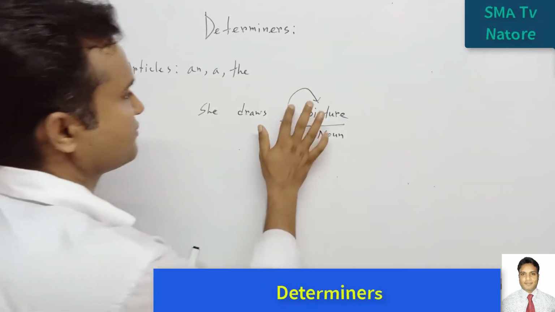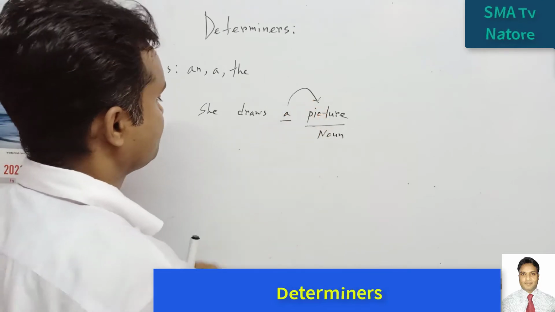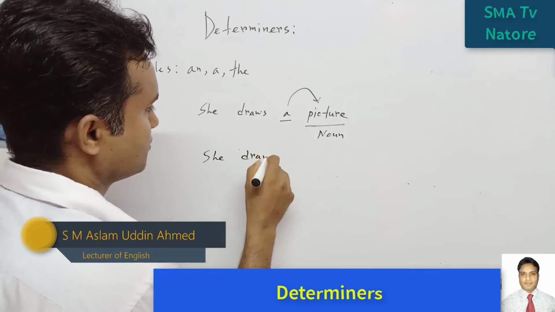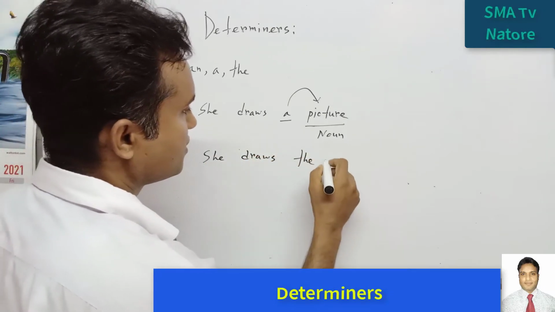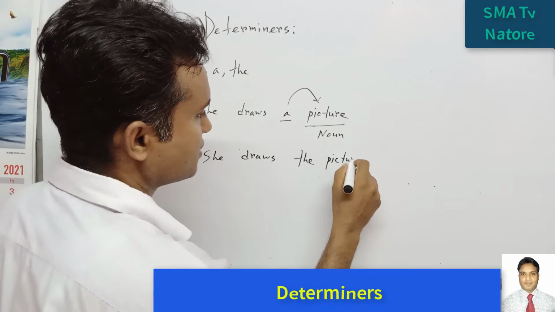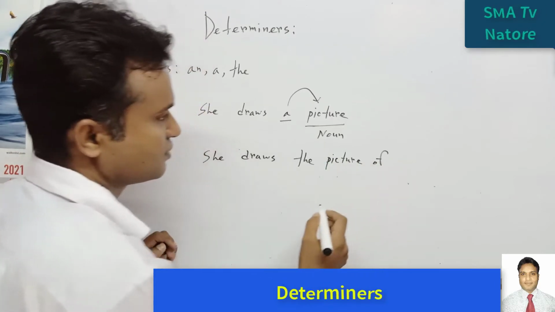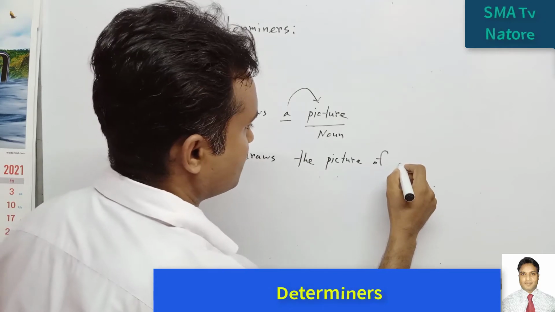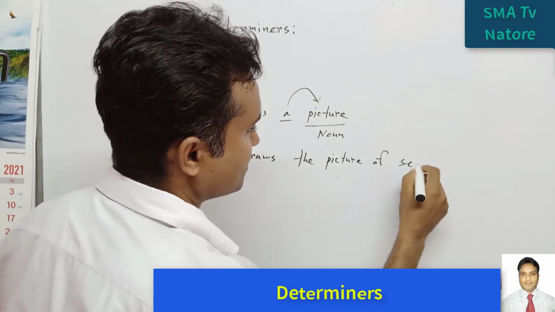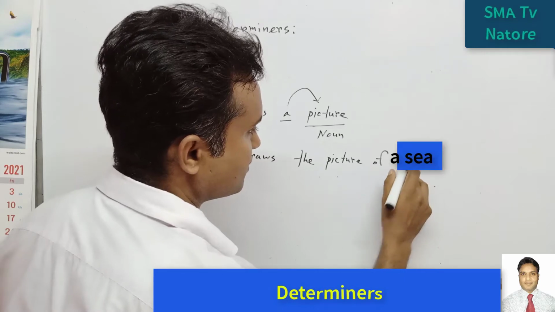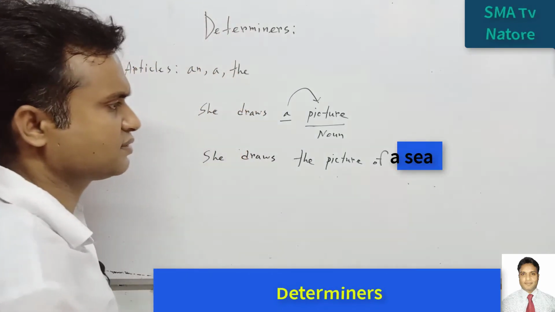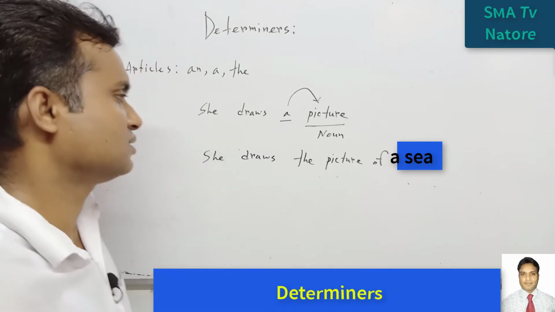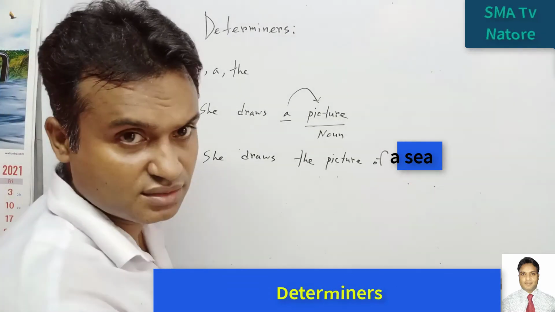We can also say, she draws the picture of the sea. Sea is a countable noun, no problem, but we can use it as uncountable here: the picture of the sea.